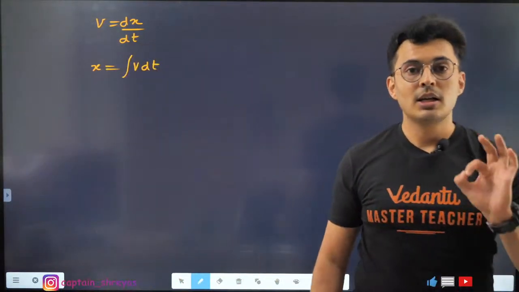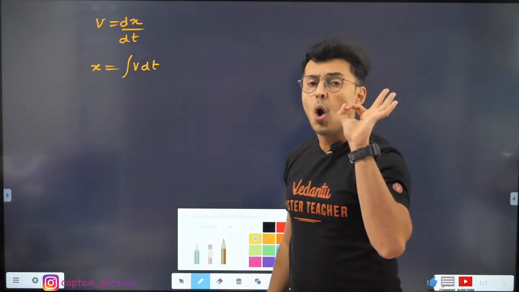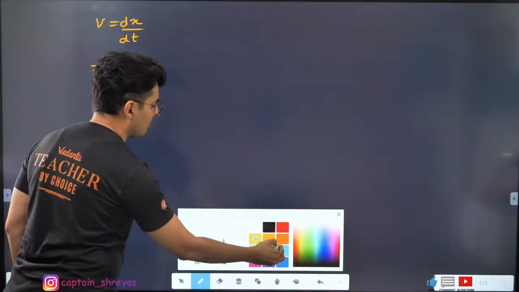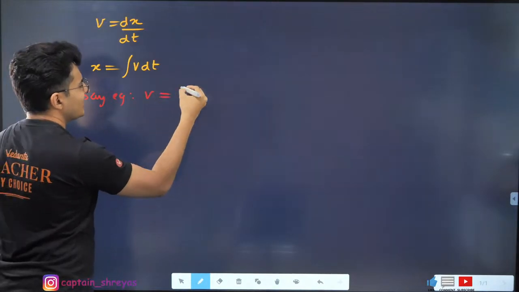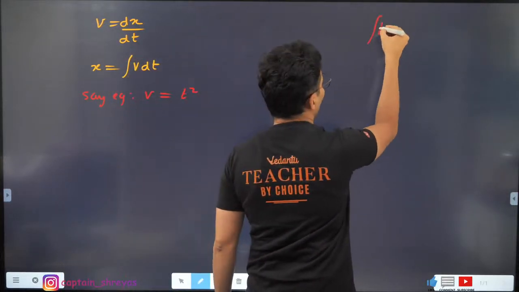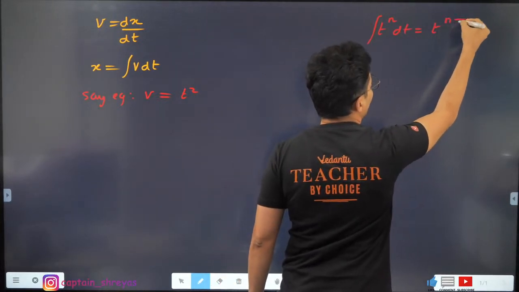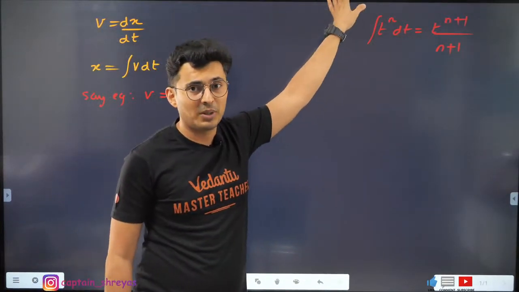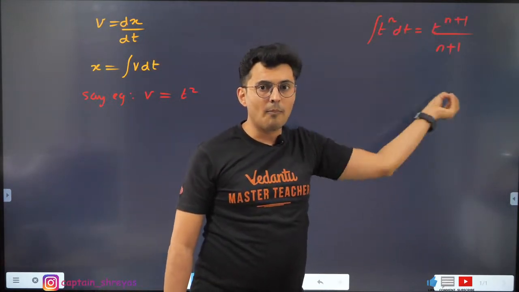Okay, fair enough. Now, this is a very important example. Observe this carefully. I'm taking a simple example and explaining this to you. Let's say velocity is just t square, and I'm also going to give you the formula of integration of t raised to n, or basically x raised to n. Integration of t raised to n is t raised to n plus 1 upon n plus 1. So you should know this formula. Just like derivative of x raised to n is nx raised to n minus 1, integration of x raised to n is x raised to n plus 1 upon n plus 1.